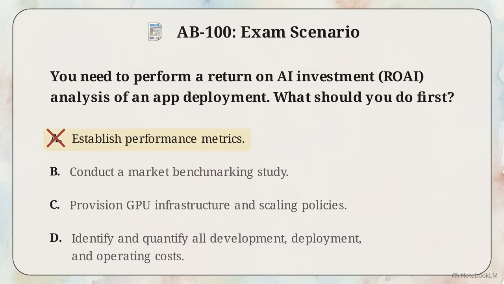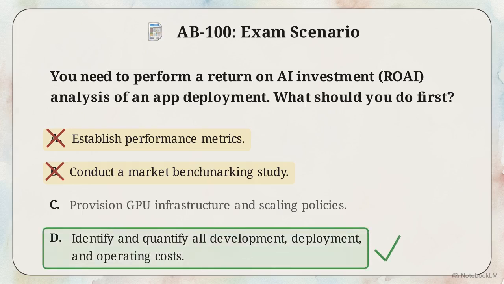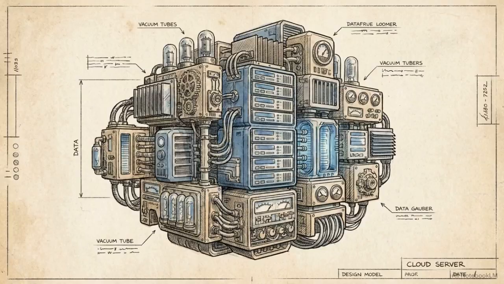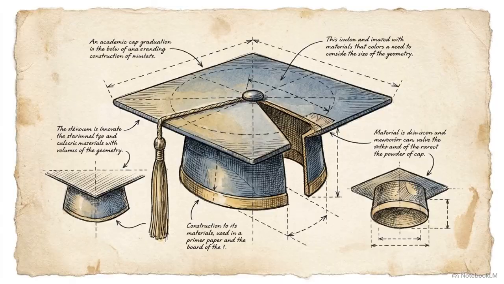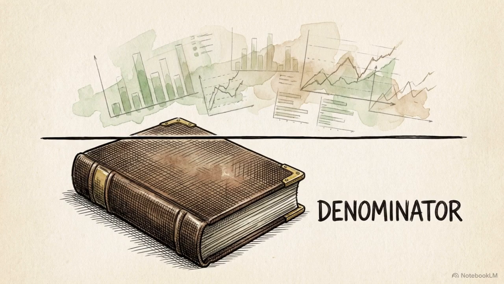Option B suggests conducting an AI market benchmarking study. Market benchmarks are useless if you lack an organization-specific baseline of your own capital expenditure. You risk making irrelevant external comparisons. The correct architectural standard is option D. You must identify and explicitly quantify all development, deployment, and operating costs before doing anything else. In a Microsoft ecosystem, that means calculating Azure Compute integration, ongoing Copilot licensing, routine maintenance, and internal user training. Without this quantified cost baseline serving as your denominator, any projected efficiency gains or ROI calculations are mathematically unverified speculation.